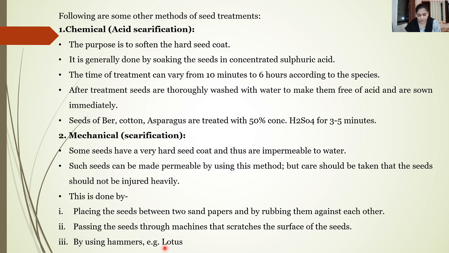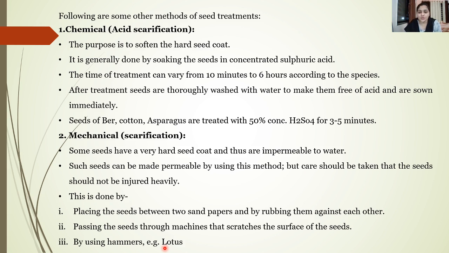In this, some of the seeds have a very hard seed coat, and thus the coat is impermeable to water, so that the water cannot enter the seed, and without water the seeds will not be able to germinate. Therefore such seeds should be made permeable, and for making them permeable the mechanical scarification method is utilized.